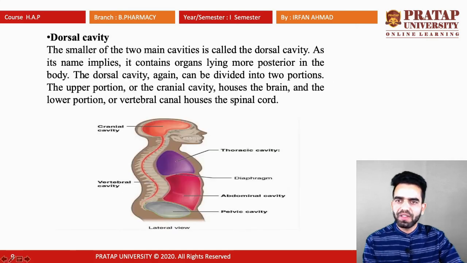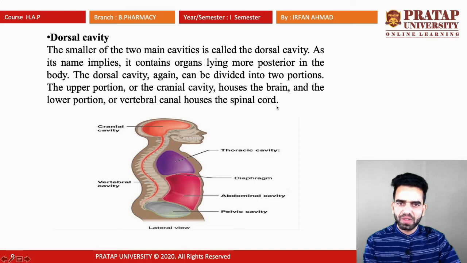Now the dorsal cavity is the smaller of the two main cavities. As the name suggests, it contains organs which lie more posterior in the body. The dorsal cavity can again be divided into two portions: the upper portion, or cranial cavity, which houses the brain, and the lower portion, the vertebral canal, which houses the spinal cord.